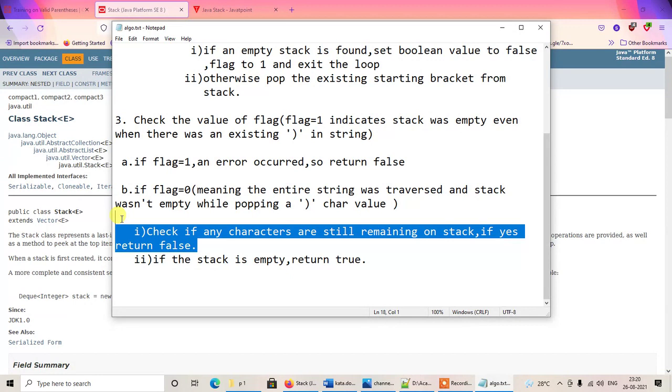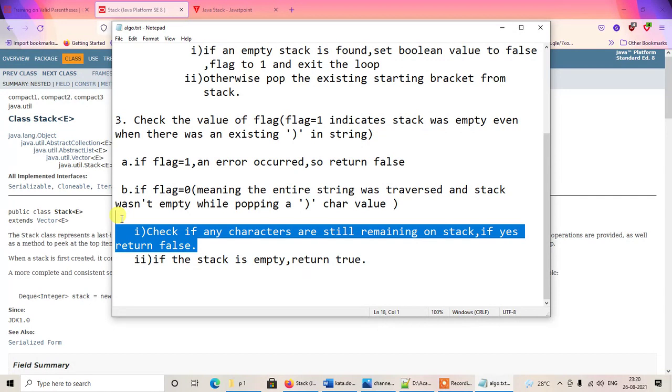But if it so happens that even after traversing the entire length of the string there are still some characters remaining on the stack, that means the opening and closing brackets are not properly matched, that is, their order is uneven. So for that reason we'll be returning false, that is, we'll be setting the value of the boolean variable that we'll be using later on to false.